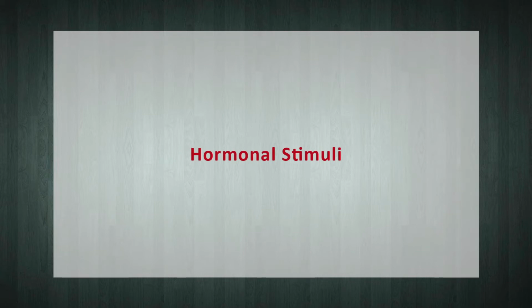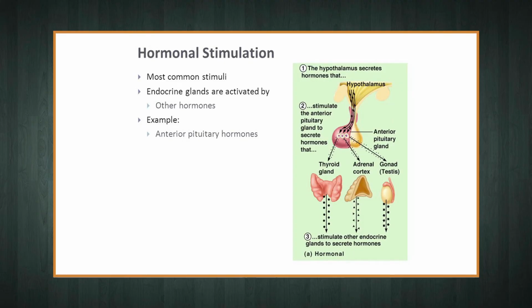Second, the hormonal stimulus. It refers to the release of a hormone in response to another hormone. A number of endocrine glands release hormones when stimulated by hormonal secretions released by other endocrine glands. For example, the hypothalamus produces hormones that stimulate the anterior portion of the pituitary gland. The anterior pituitary in turn releases hormones that regulate hormone production by other endocrine glands.